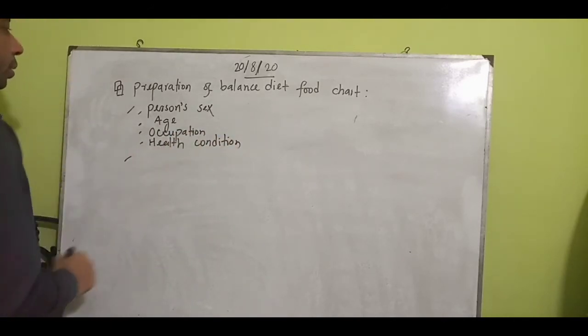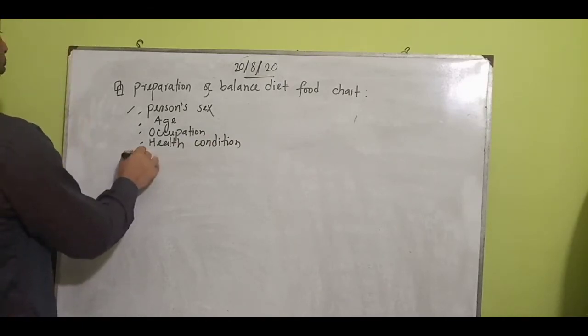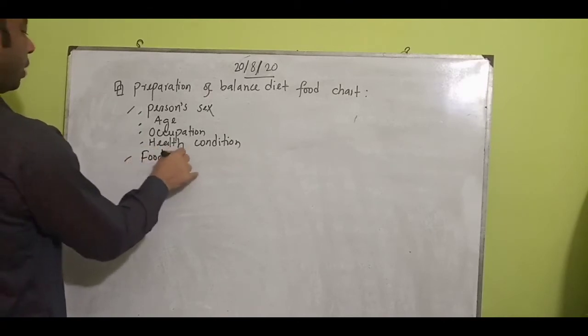Occupation and health condition, this is the first one. Then food value is the second one.